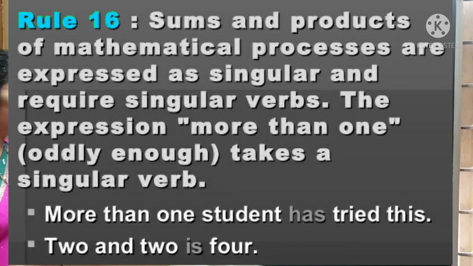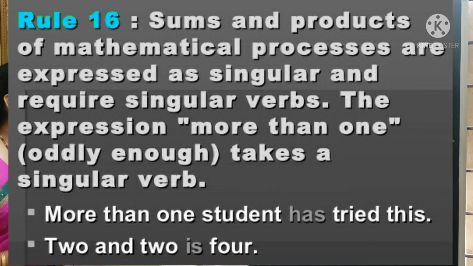Yes. Now see rule 16. Sums and products of mathematical processes are expressed as singular and require singular verbs. The expression more than one also takes a singular verb. See here now, more than one student has tried this. So you have to use a singular verb, has. Next, 2 and 2 is 4. Addition: 2 and 2 is 4.